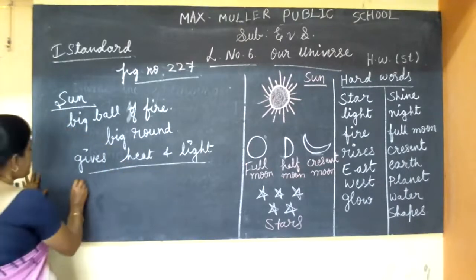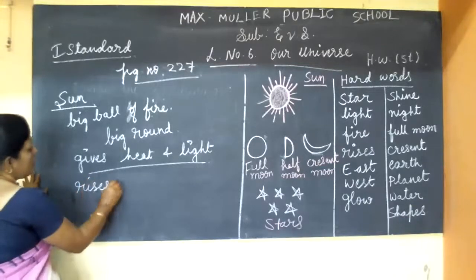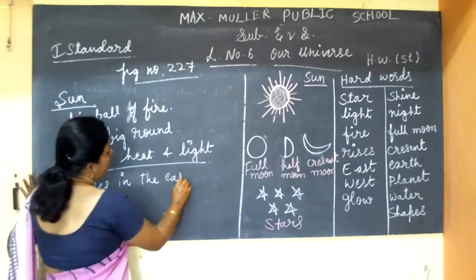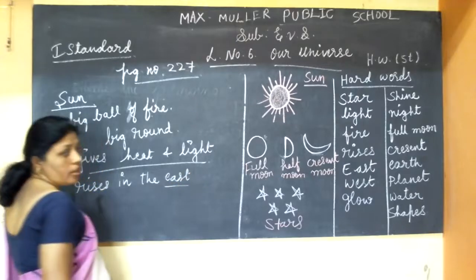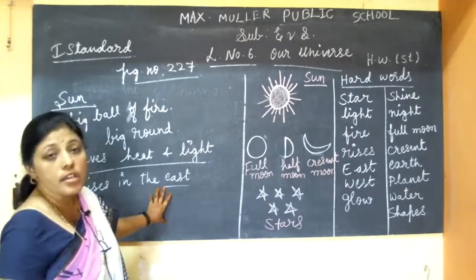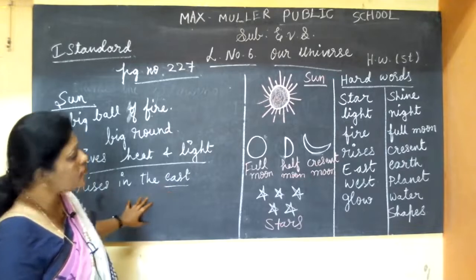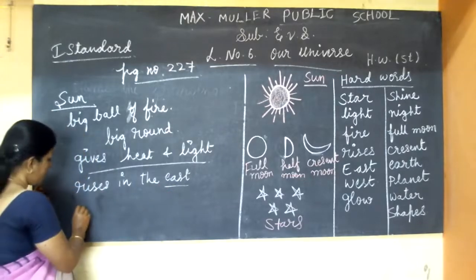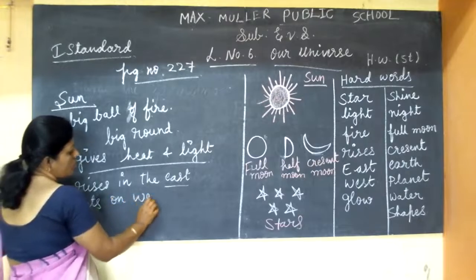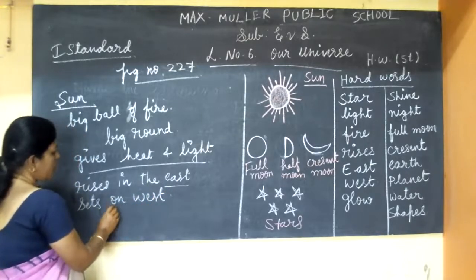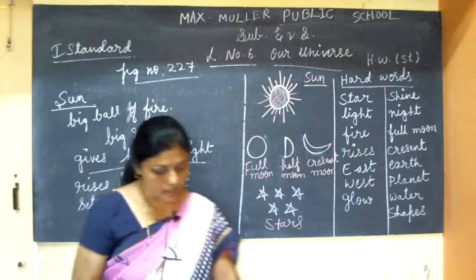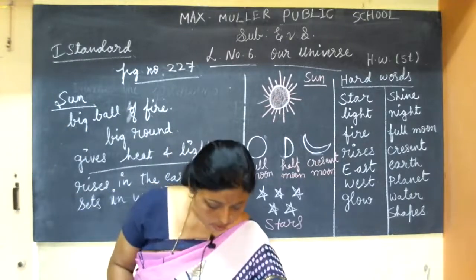It rises in the east. That we call morning. It rises in the east in the morning, and it sets in the west. The sun rises in the east and the sun sets in the west.